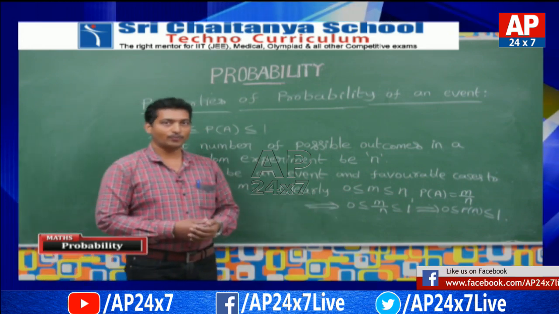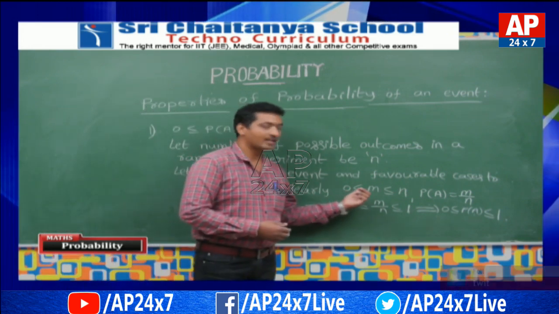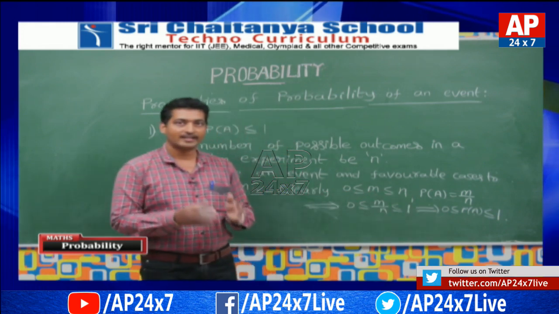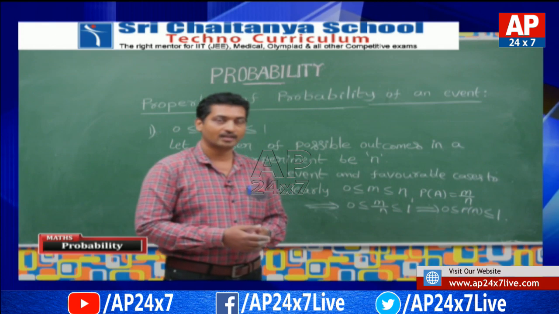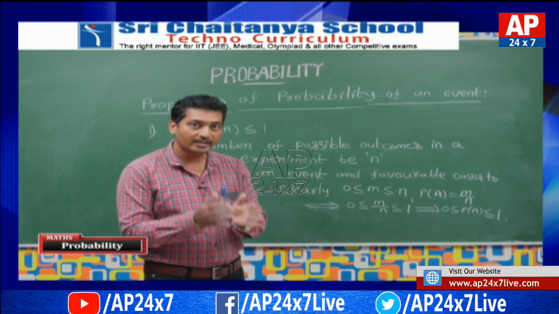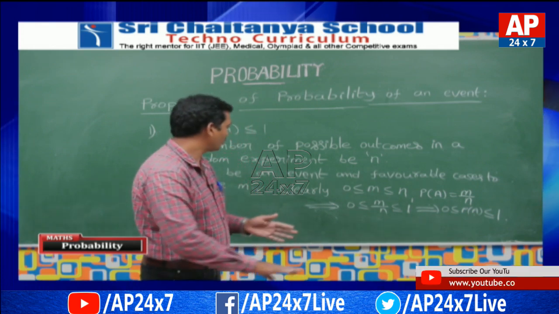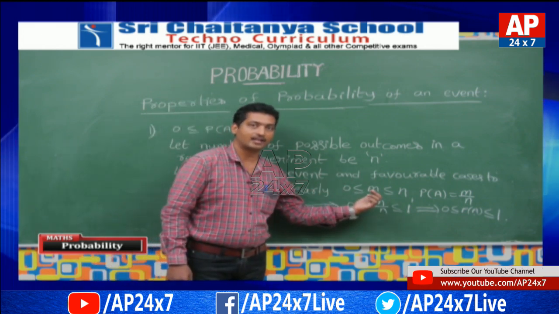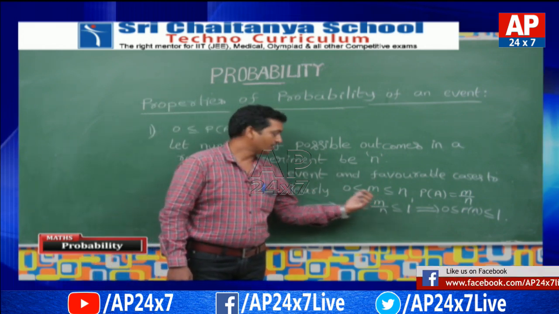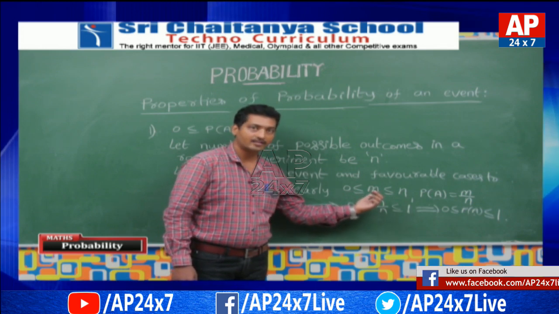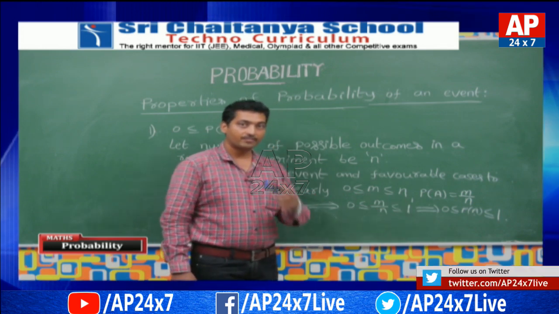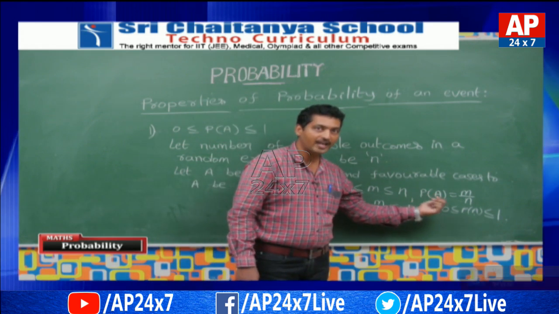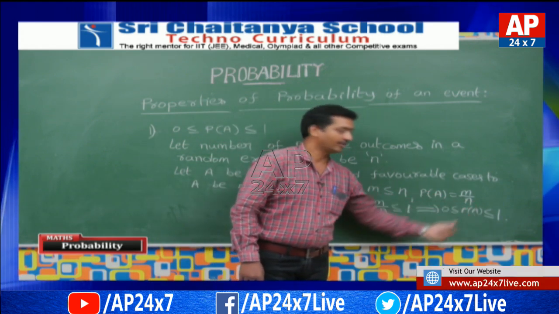Clearly we have 0 less than or equal to m less than or equal to n, because n is the total cases. Among them some cases are favorable to event A, so m is always less than or equal to n. From the classical definition of the probability, P of A is equal to m by n.